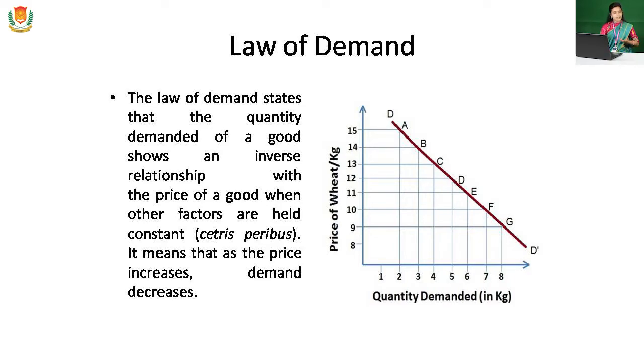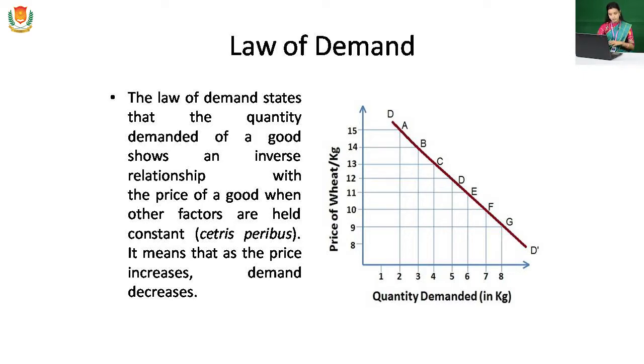Except the price, other factors like consumers' income, substitute effects, complementary effects, taste and preferences should all be unchanged. At that time the law of demand will work. Generally it works with normal goods.